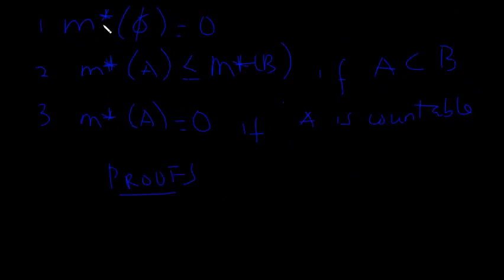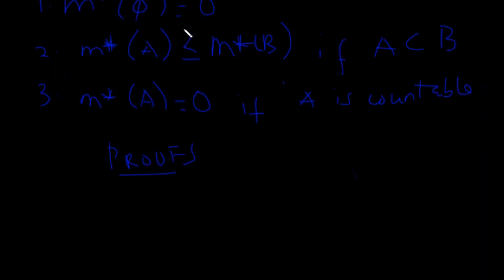So we are always saying that the outer measure of the empty set is 0. You remember I told you that the fact that the outer measure is 0 doesn't mean that it is not measurable. It has a value which is 0. So it's actually measurable, but its outer measure is 0. And we are going to go through the proofs when we are doing measurability, like when we are talking about measurable sets. Okay, so now let's take the first one.